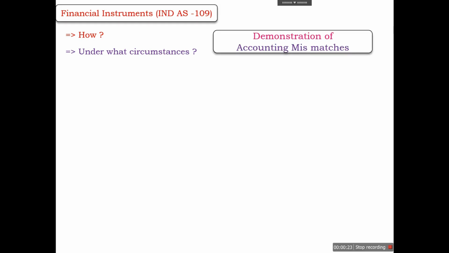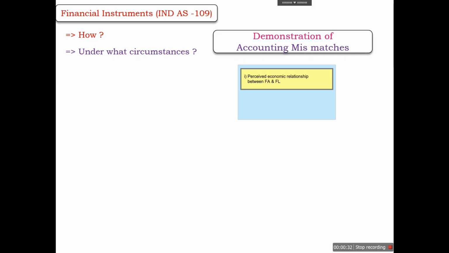Ind AS 109 gives an option to an entity to measure its financial assets and financial liabilities at FVTPL if it has resulted in accounting mismatches, and this option is available at the time of initial recognition only. But on what basis will an entity demonstrate that there will be an accounting mismatch in the transaction? This concept is based on two principles.